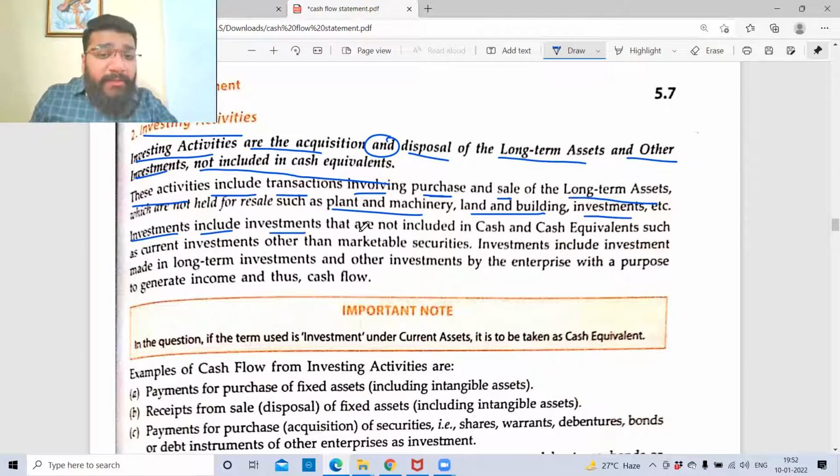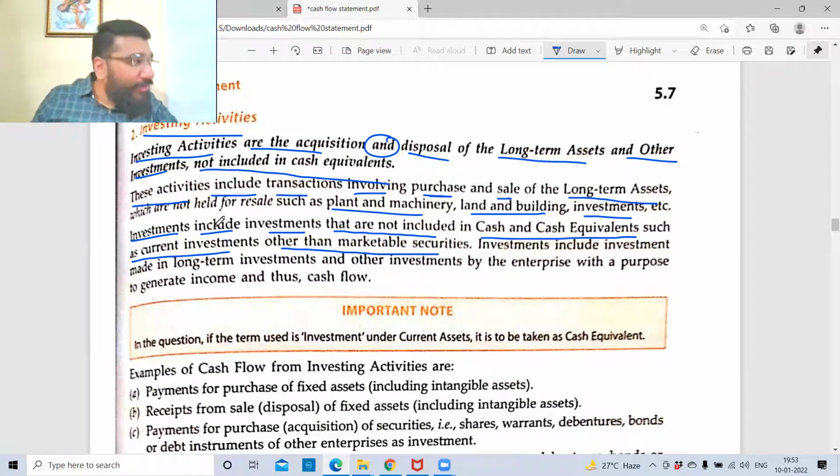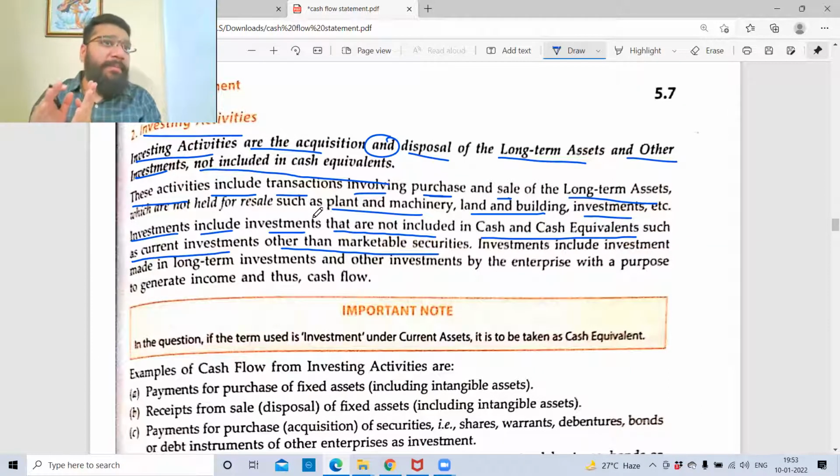Investments include investments that are not included in cash and cash equivalents, such as current investments other than marketable securities.